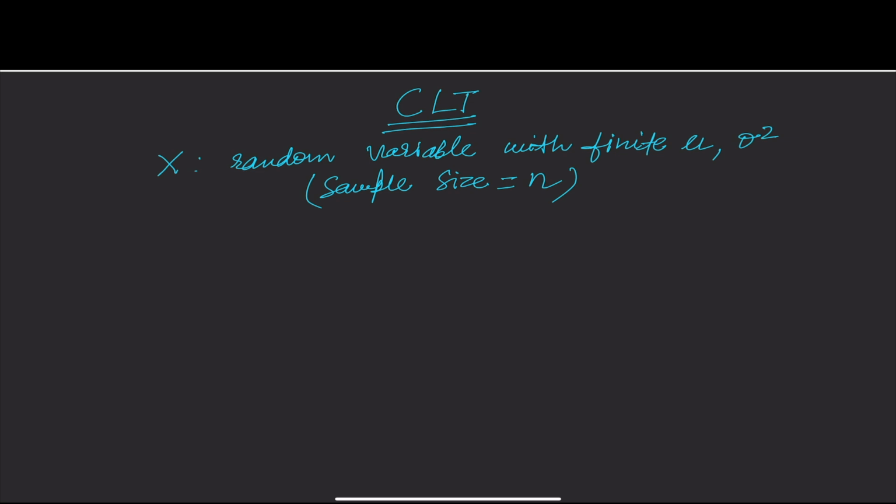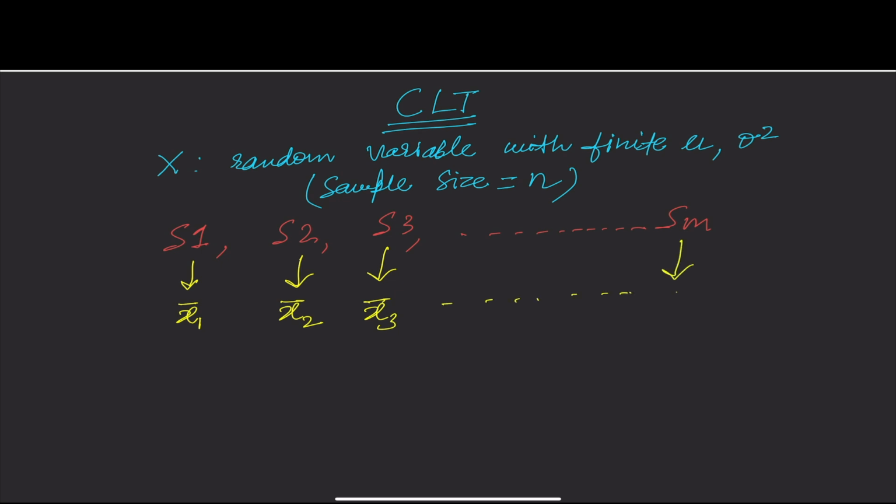Let's assume I created these samples. So I have created S1, S2, S3, and so on till Sn. Now for each of these samples, let's say I can compute the sample average or the sample mean. So let us say I compute x1 bar for this sample, x2 bar for this sample, x3 bar for this sample, and so on till xm bar for my last sample. This I am creating for all my samples.